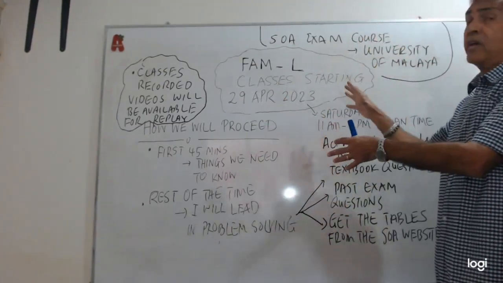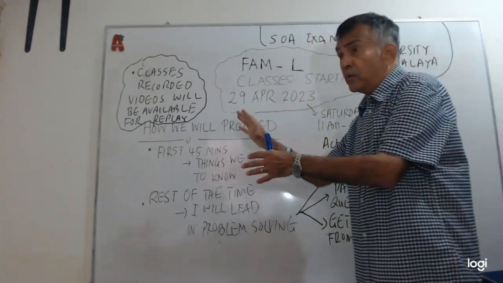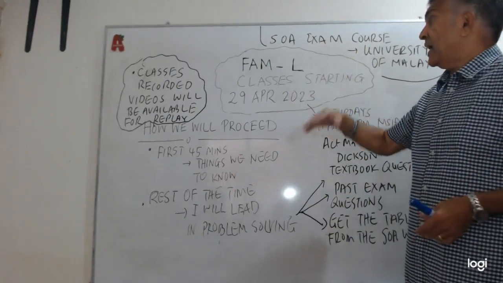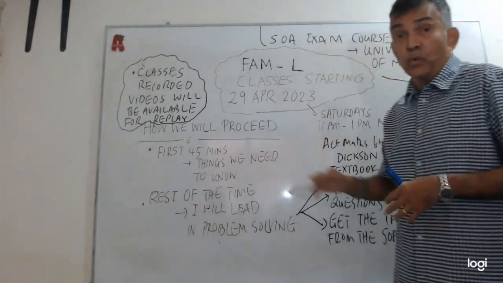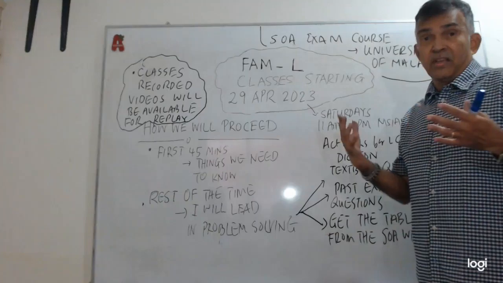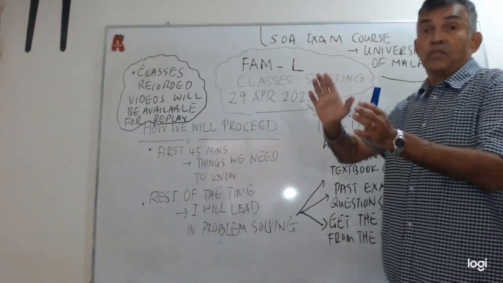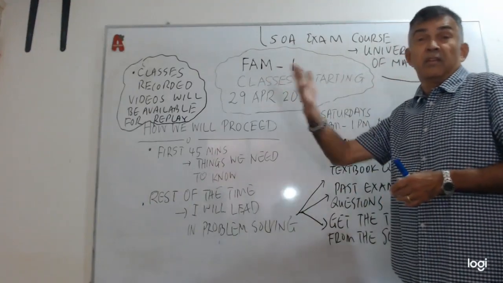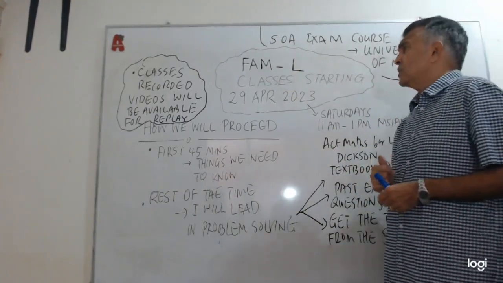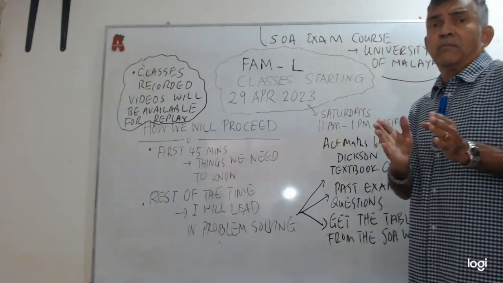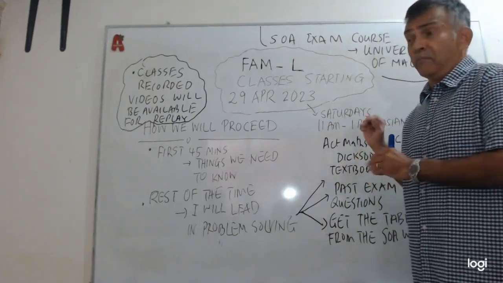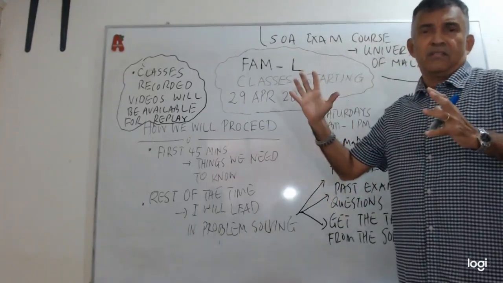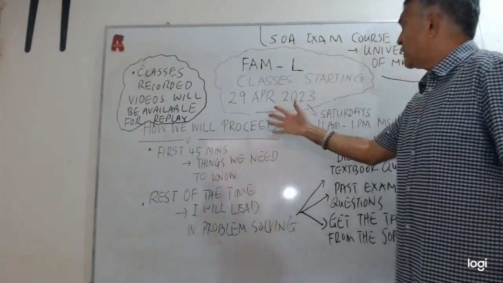So once you finish with FAML, you take the exam. I'm talking about those who have got STM credit can take the exam, and for those of you who don't have any previous credit, STM and the LTM, you have to just focus on taking the exam in November. I will start my FAMS sometime in August or September. So I'll make sure that we get through all these things and go in for the exam, feel very confident about it, and pass it. Okay. So that's where I'm at.